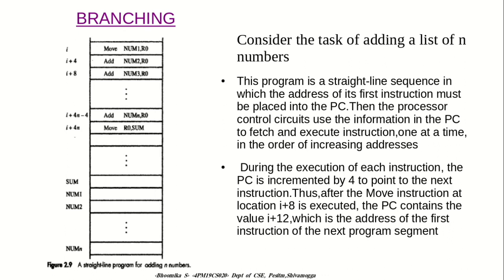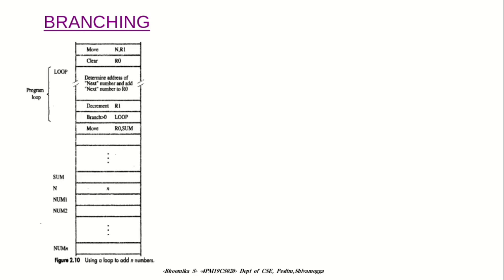Instead of using a long list of add instructions, it is possible to place a single add instruction in a program loop, as shown in the figure. The loop is a straight-line sequence of instructions executed as many times as needed. It starts at location loop and ends at the instruction branch greater than 0. During each pass through this loop, the address of the next list entry is determined, and that entry is fetched and added to R0. The address of an operand can be specified in various ways.